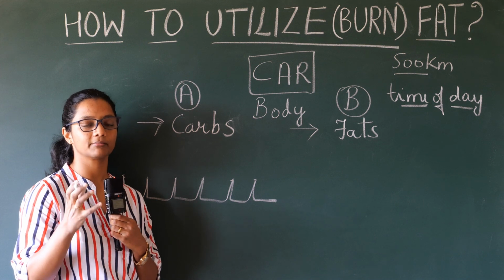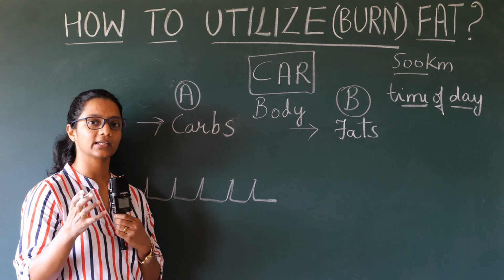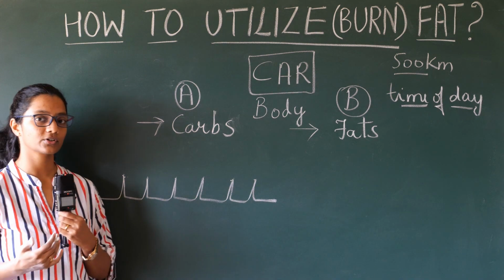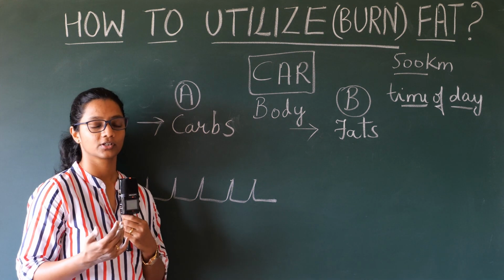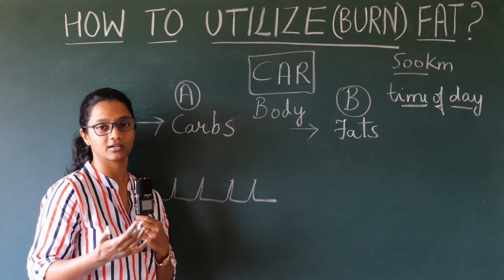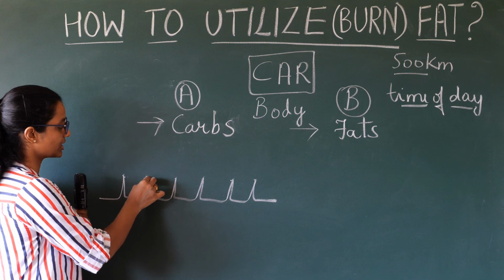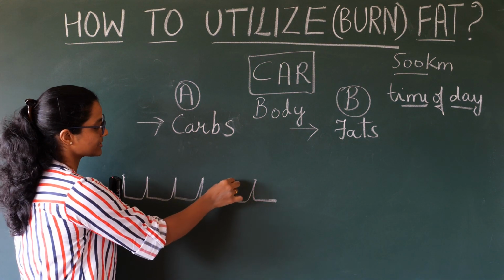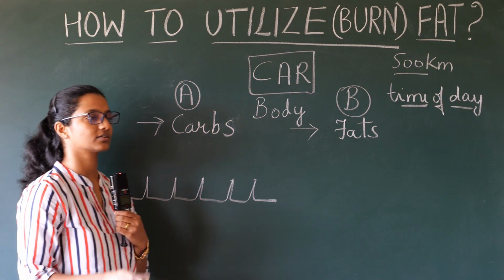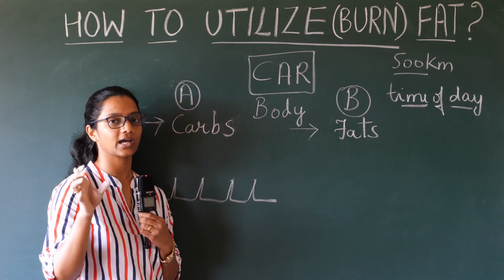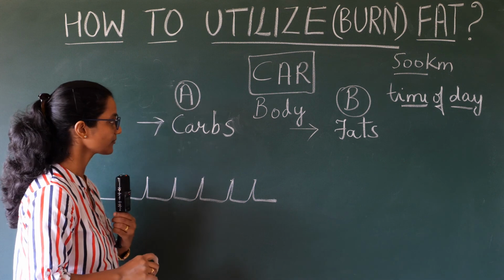Glycogen stores are limited in the body and they get depleted after you exercise. So therefore, after a workout, you tend to feel very, very hungry, extremely hungry, and therefore you tend to keep eating and keep snacking because the storage capacity is limited in the liver and in the muscle mass.